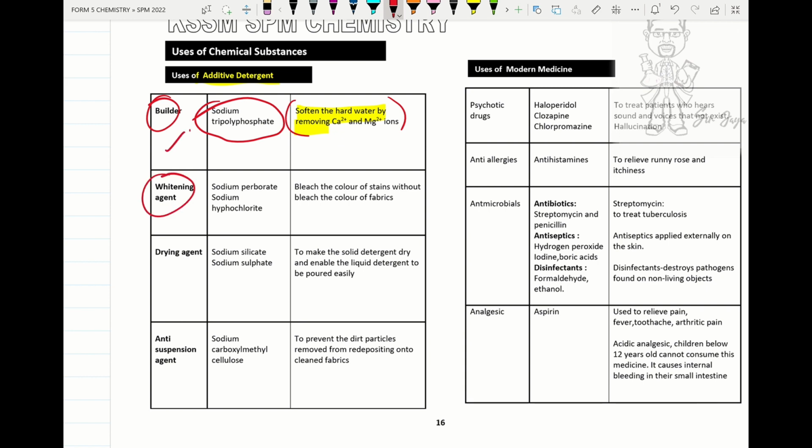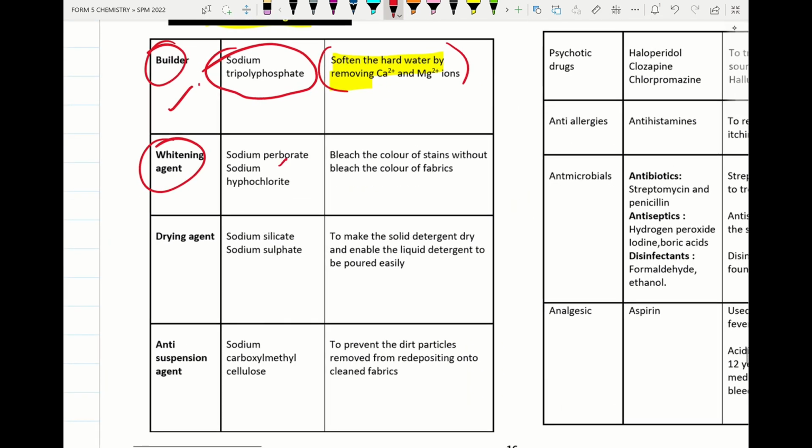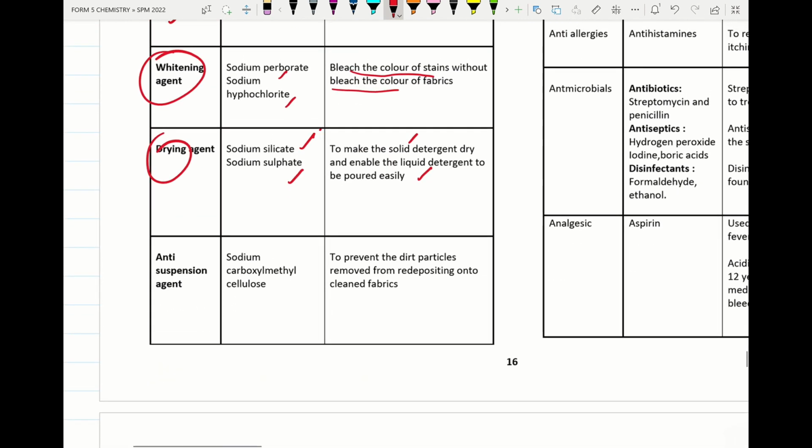Please remember this one. Whitening agent. Sodium perborate and sodium hypochlorite bleach the color of the stain without bleaching the original color of the fabric. Drying agent, sodium silicate and sodium sulfate, is to make the solid detergent dry and enable the liquid detergent to be poured easily. Alright, so next one, anti-suspension agent.